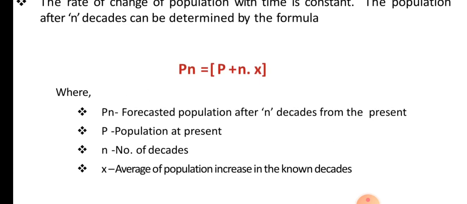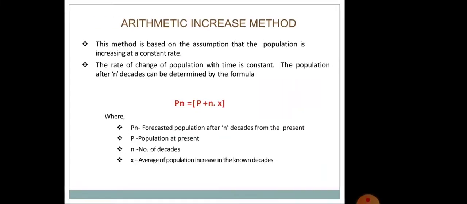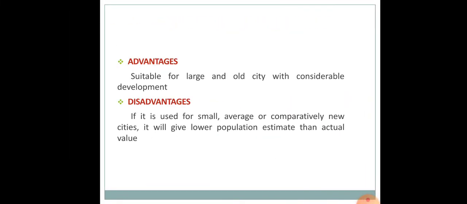One decade is 10 years. So Pn represents the population after n decades from the present, and P represents the population at present. As I told you, n is the number of decades, and x is the average of the population increase in the known decades. This will be more clear when we start working out problems.